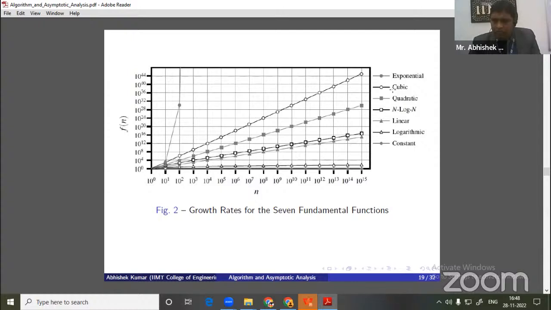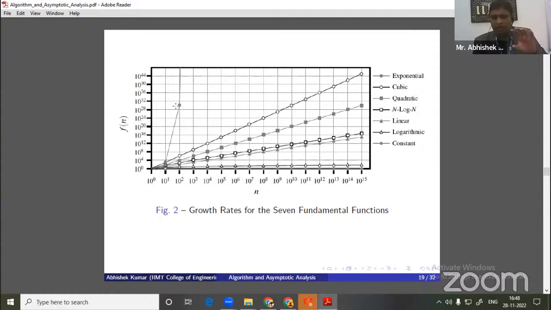But when we come to the cubic or the exponential function, you can see the behavior of the exponential function. For a small input value, it takes a small time. But when we increase the input size to 10 to the power 3, the time required increases drastically, or exponentially.